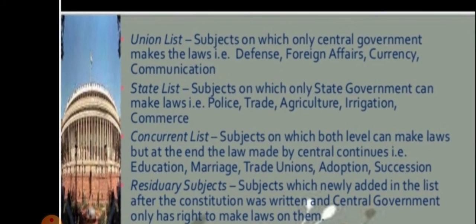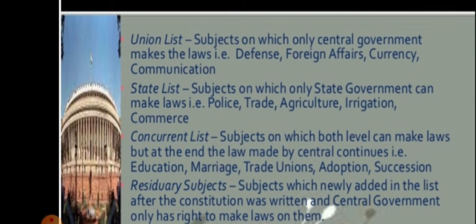Now, division of power. According to this, the subjects have been divided. Union list: subjects on which only the central government makes the laws, that is defense, foreign affairs, currency, communication. State list: subjects on which only the state government can make laws, police, trade, agriculture, irrigation and commerce. Concurrent list: subjects on which both levels can make law, but at the end the law made by the central government continues. That means the central government has the final say. Education, marriage, trade unions, adoption and succession. If any dispute arises, then the central government has the final say.